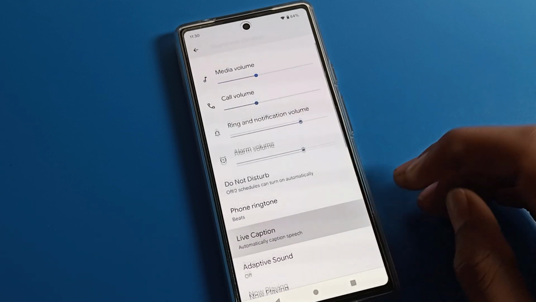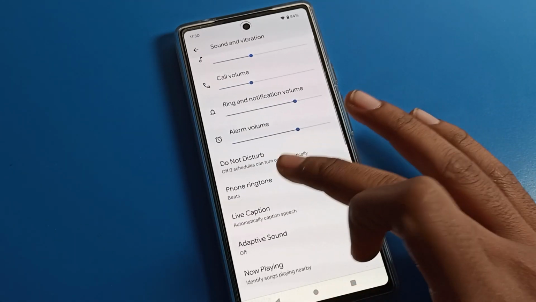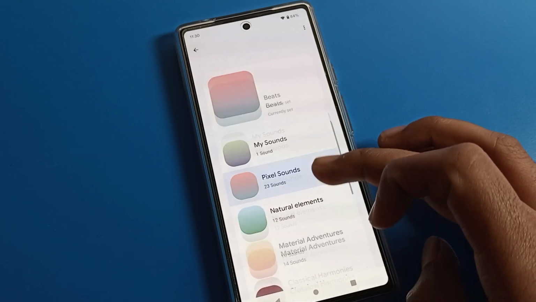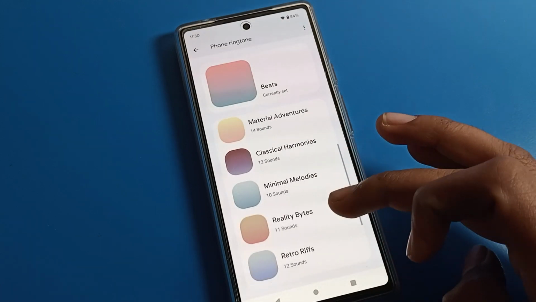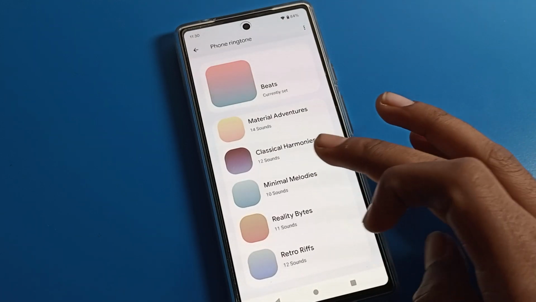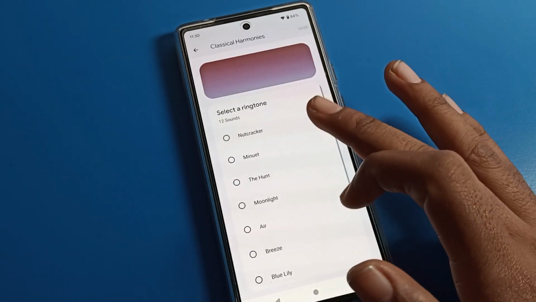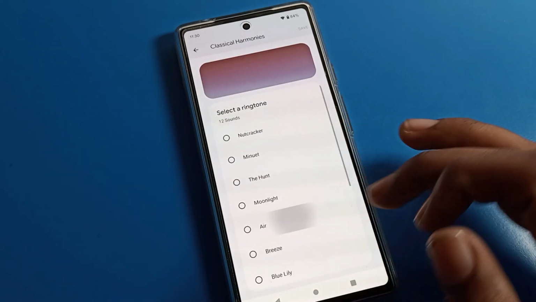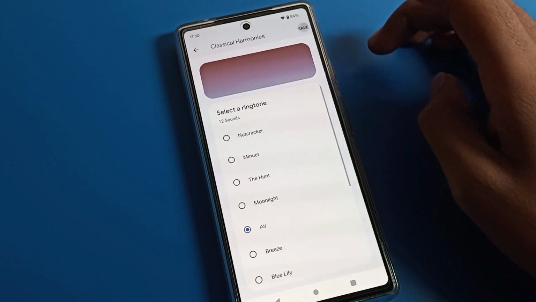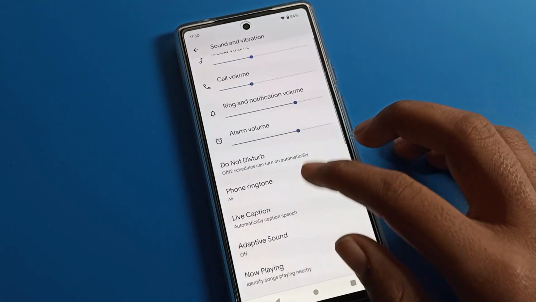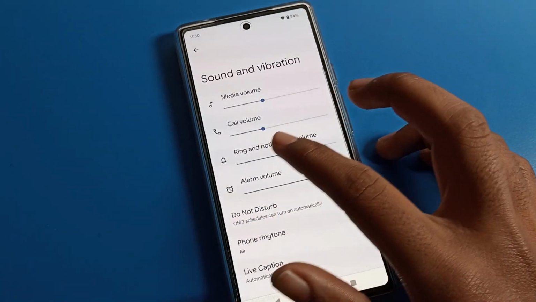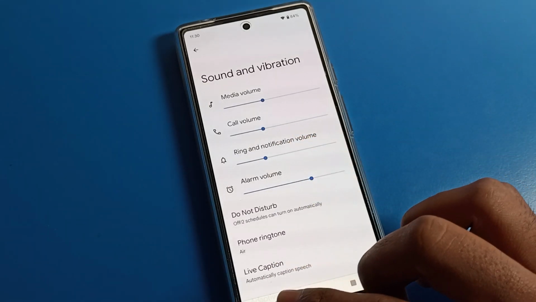After clicking on ringtone, you can see there are many ringtones. Select whichever ringtone sound you like. I will select this Classical, and I will select this Air ringtone. Tap here and the save option. You can see the ringtone will change into the Air ringtone, and you can increase and decrease this volume.